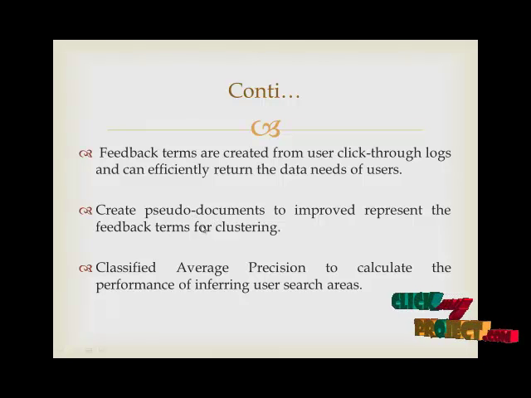They create a pseudo-document to improve the representation of the feedback terms for clustering. A pseudo-document is nothing but the links the user clicks through to get the details for our process. In this process, the user analyzes the best result by calculation. The best analysis process calculates the S rank and R rank. In the calculation process, we calculate the classified average precision to evaluate the performance of inferring user search goals.